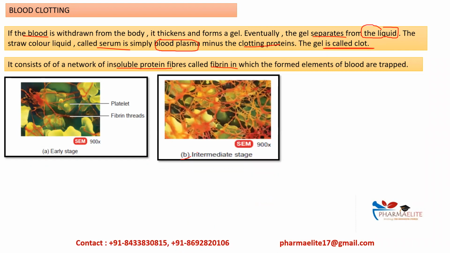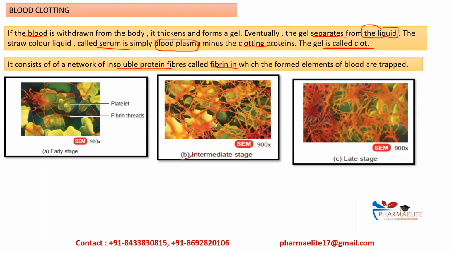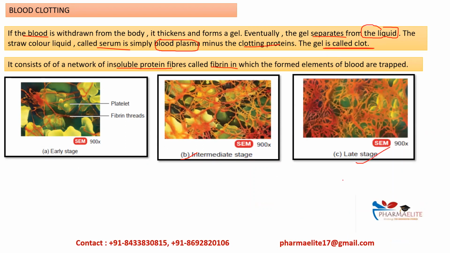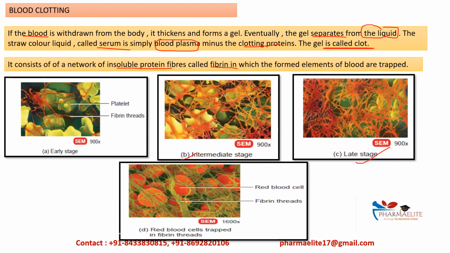Then this is the intermediate stage. You can see the number of fibrin threads are increasing. Then this is a late stage. And finally, this is the stage where the red blood cells or the formed elements are entrapped within these fibrin threads.